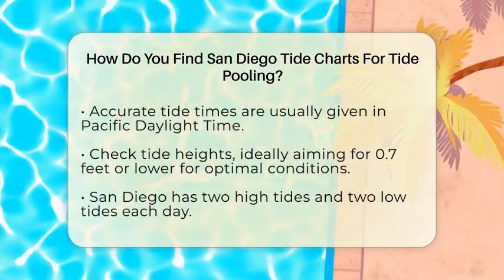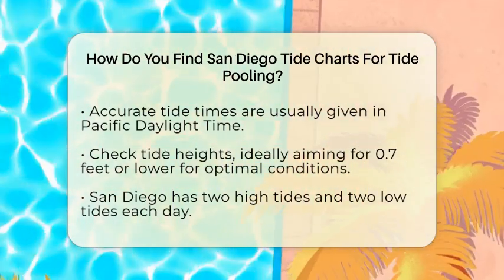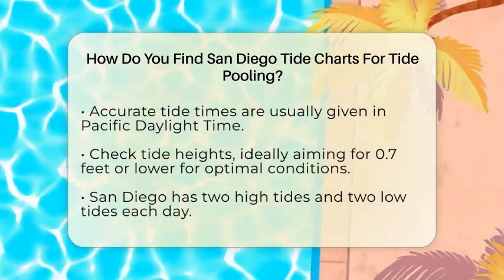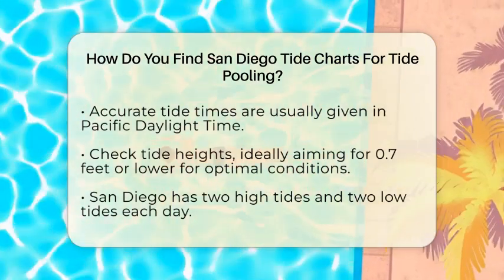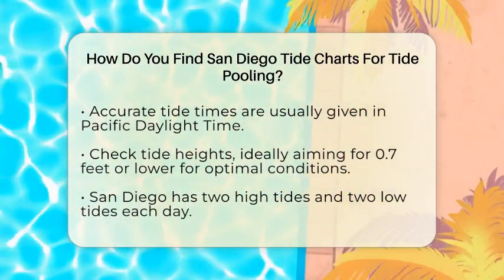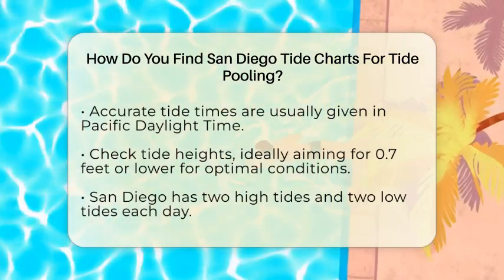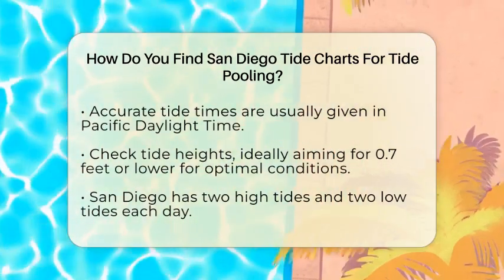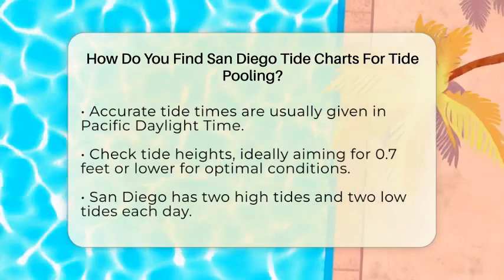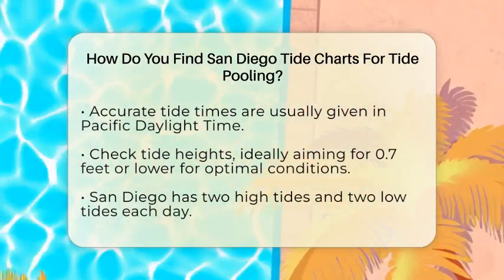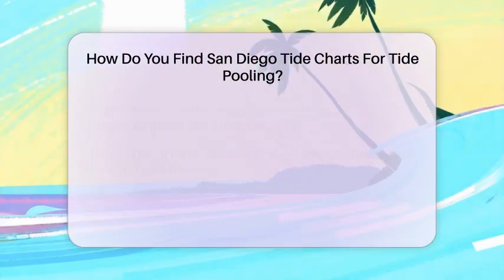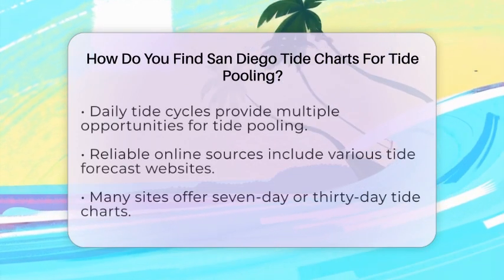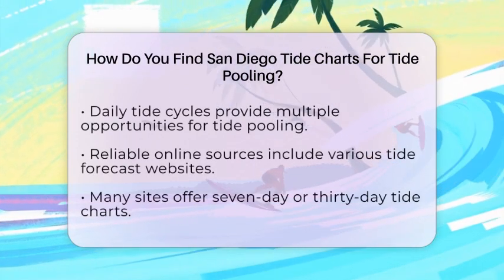San Diego experiences two high tides and two low tides each day, giving you multiple opportunities to enjoy tide pooling. To maximize your experience, check the daily tide cycles. Reliable sources for tide charts include various online tide forecast websites. Many of these sites offer 7-day or 30-day tide charts that show both the times and tide heights.